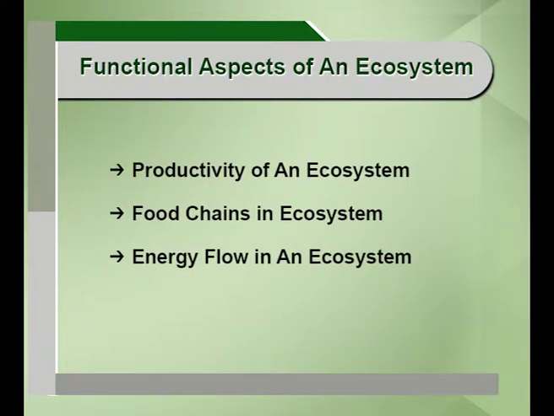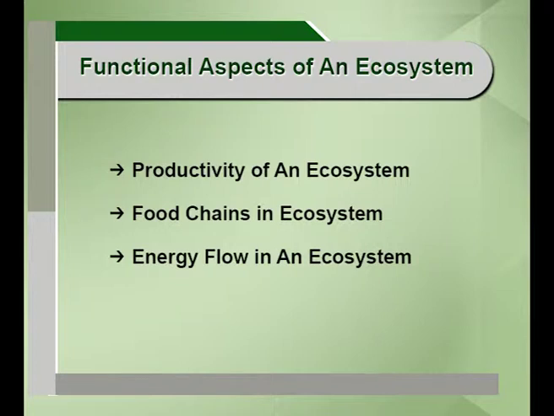but their functional attributes are all interconnected. The different types of cycling of nutrients which are taking place, the flow of energy from the sun, the kind of food chain or other functional aspects, they all are interconnected in all ecosystems. For understanding the ecological processes of an ecosystem, we need to understand the functional aspects of an ecosystem. So, for the ease of study, I have taken three of the aspects: productivity of an ecosystem, food chains in an ecosystem, and energy flow in an ecosystem.